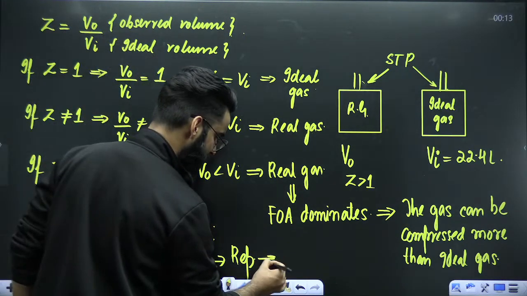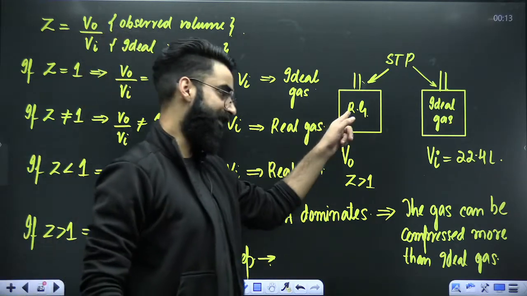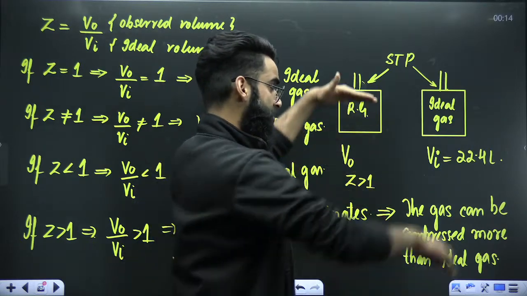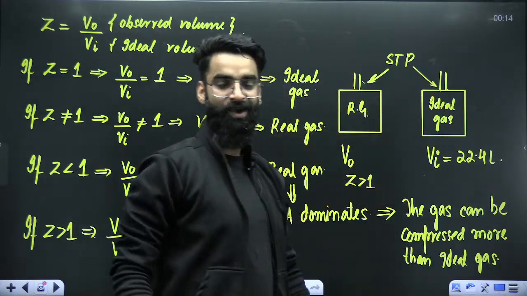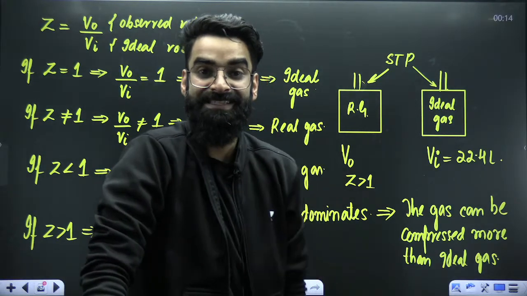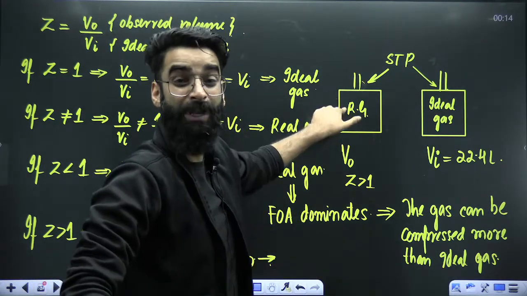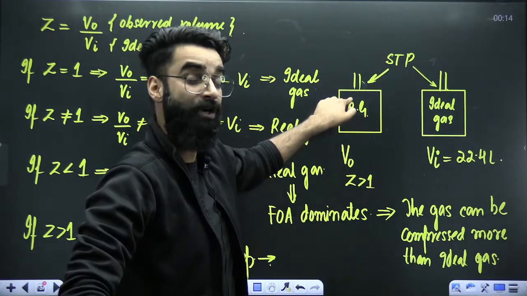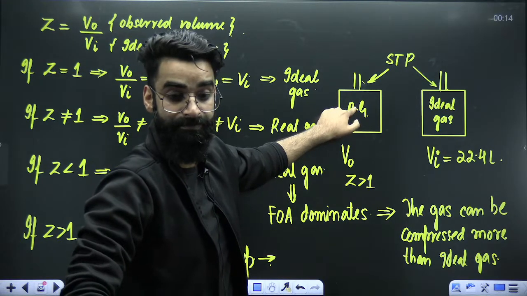And my dear students, tell me one more thing. This is a real gas whose Z is greater than 1, and repulsive forces dominate in this gas. Now, I want you to compress these two gases. Which gas can be compressed more, or which gas can be compressed less? This gas has repulsion between its molecules, so the molecules do not have any tendency to come closer.